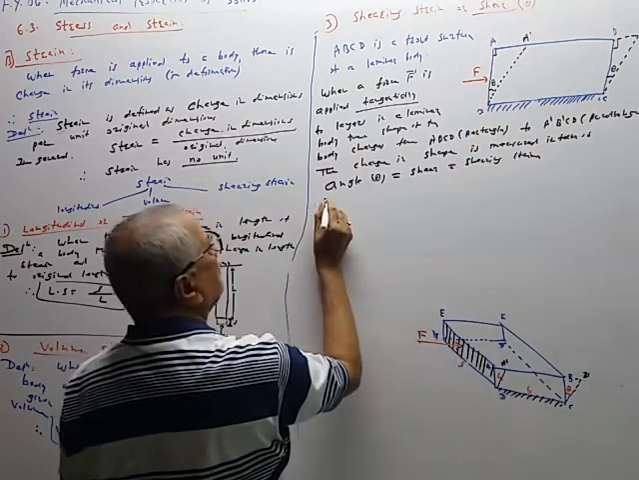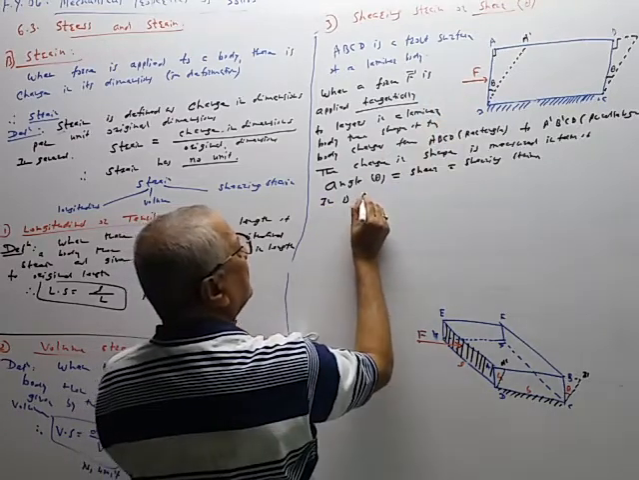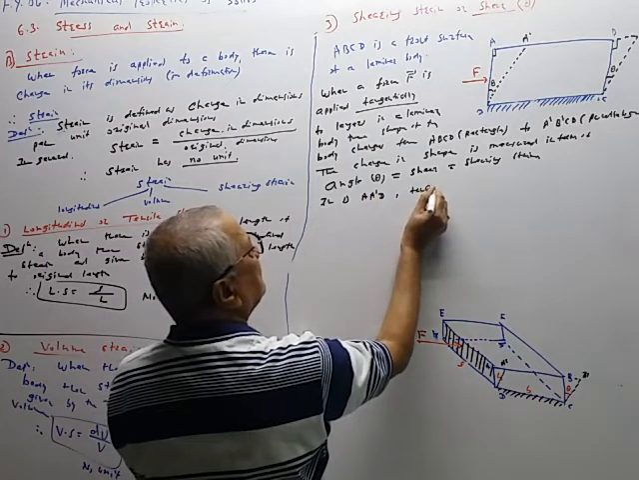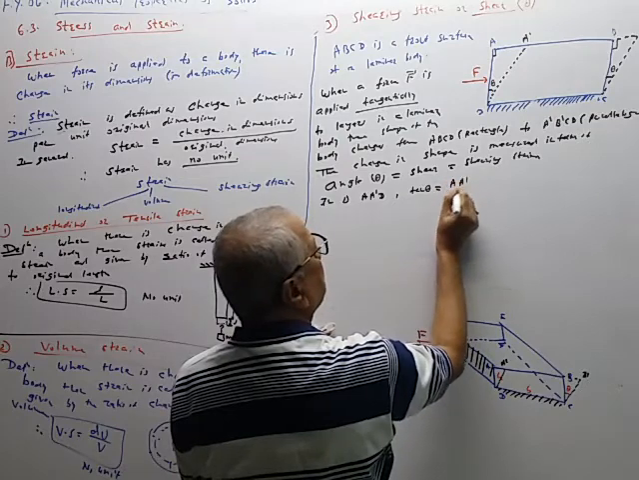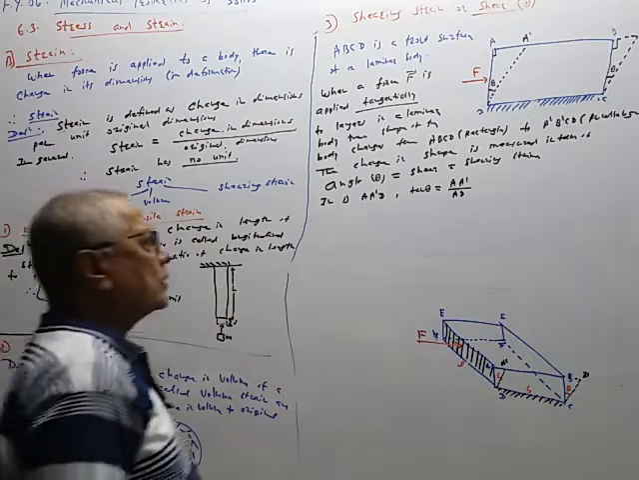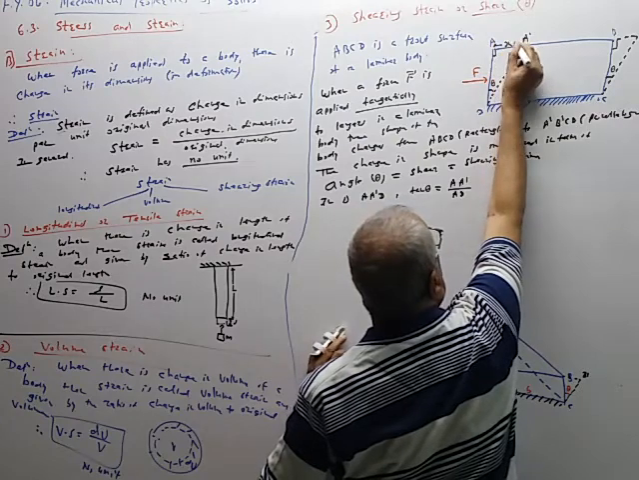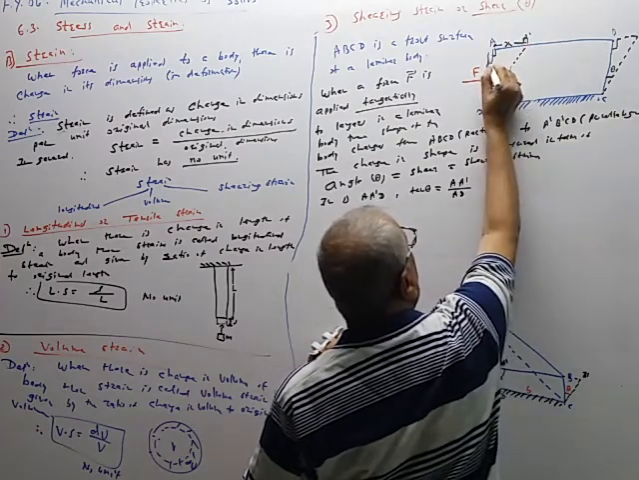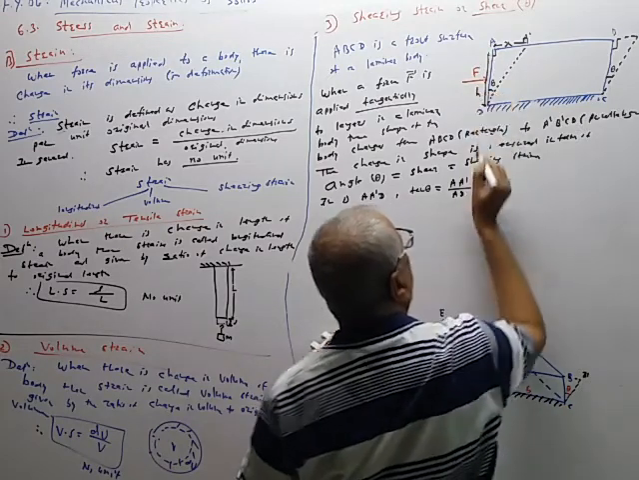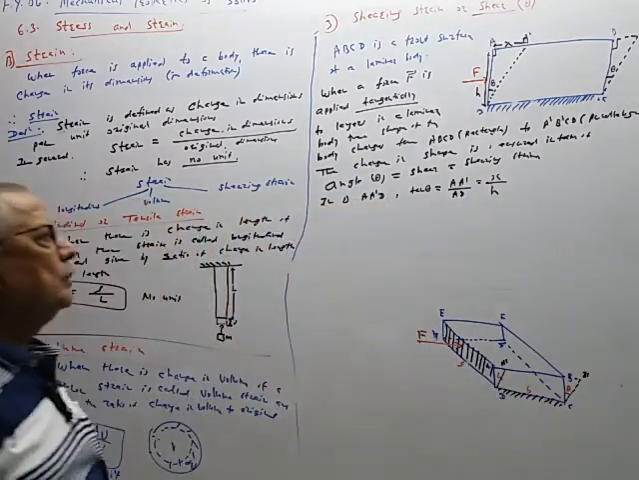So now in triangle, consider any one of the right triangle. In triangle A dash D, tan of theta is equal to A dash upon AD. Tan of theta is equal to perpendicular upon base. So this A dash is denoted by x and this AD is denoted by h. So this is equal to x by h.